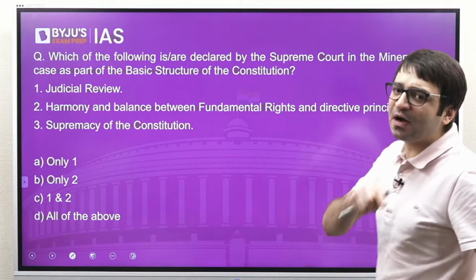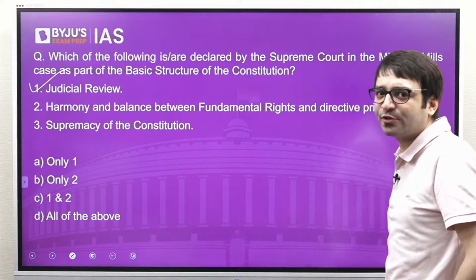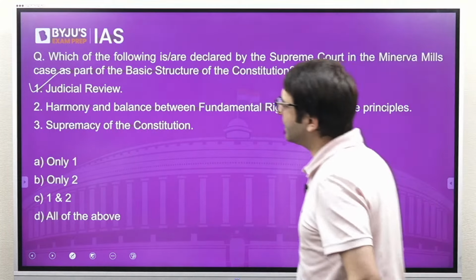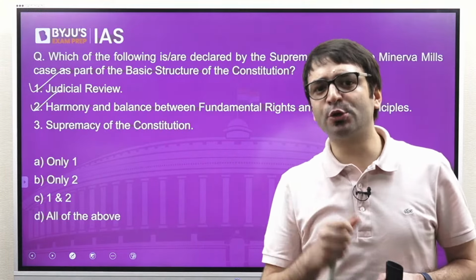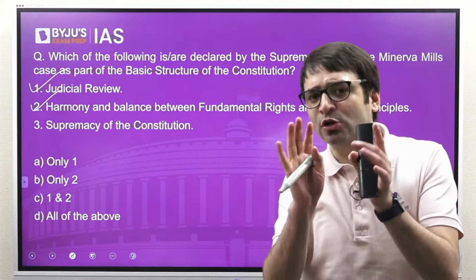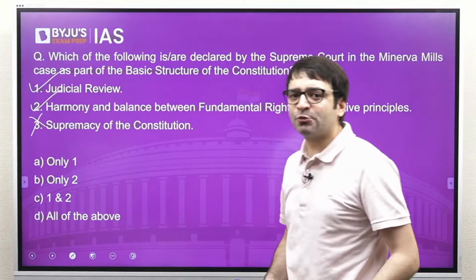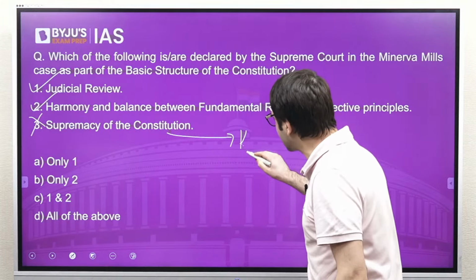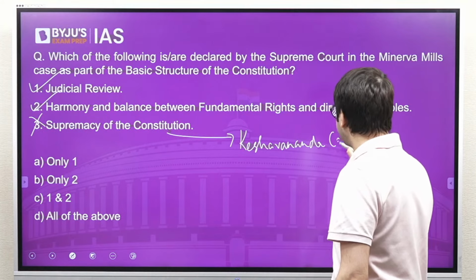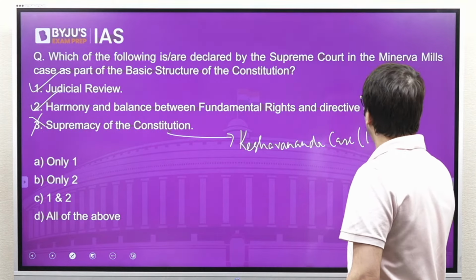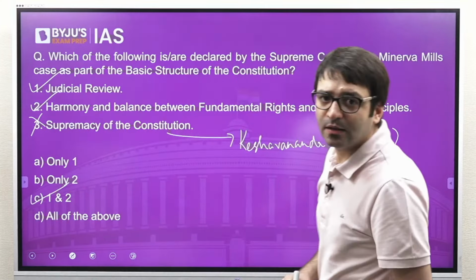Supreme Court in this Minerva Mills case said judicial review is part of the basic structure of Indian Constitution. It was in the same judgment that Supreme Court said harmonious relationship between directive principles and fundamental rights is also part of the basic structure. But the supremacy of the Constitution, it was declared as the part of the basic structure in the Kesavananda Bharati judgment, not in the Minerva Mills case. So 1 and 2, C is the right answer.